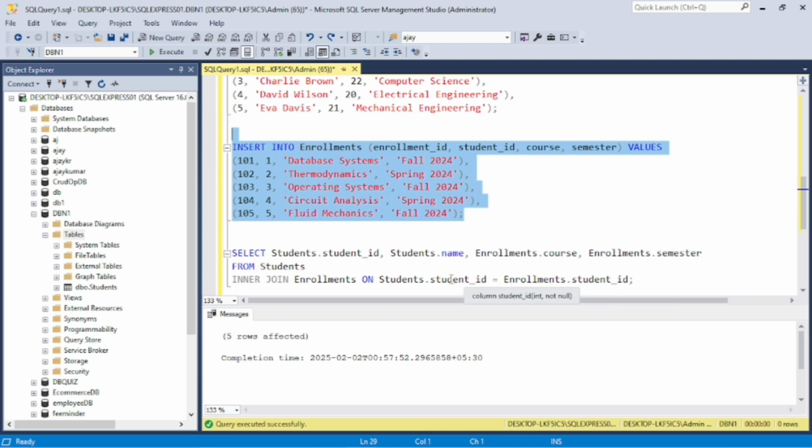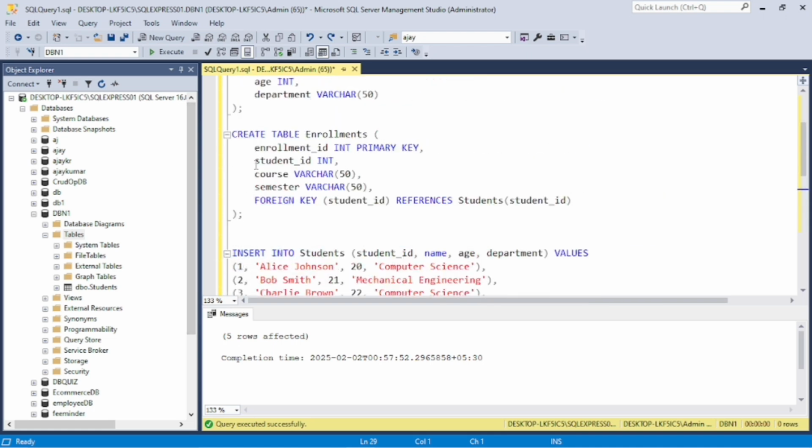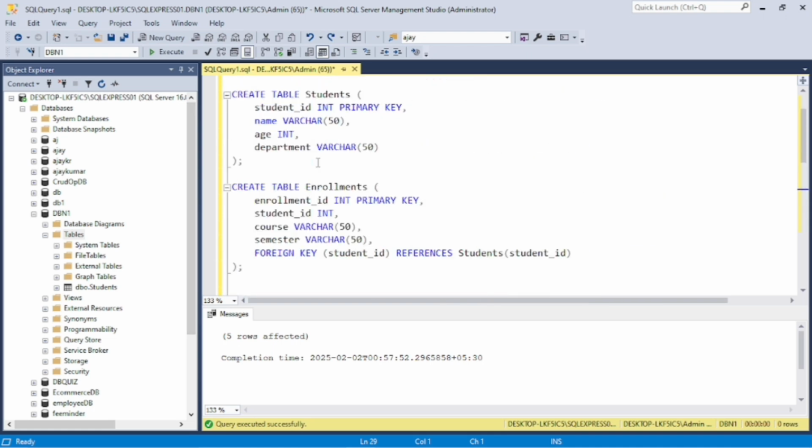Both are common in the tables. You can see student ID is also present in enrollments as a foreign key, and it is the primary key in the first table.